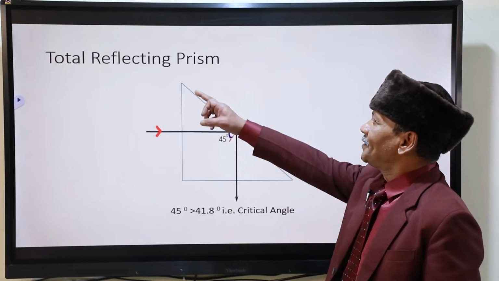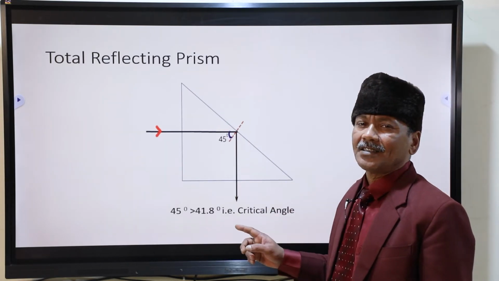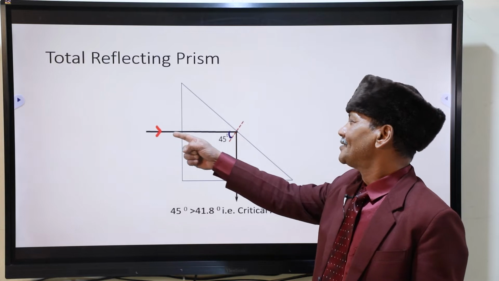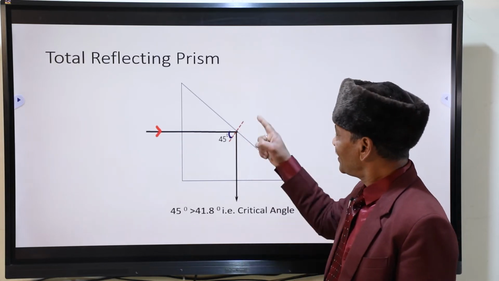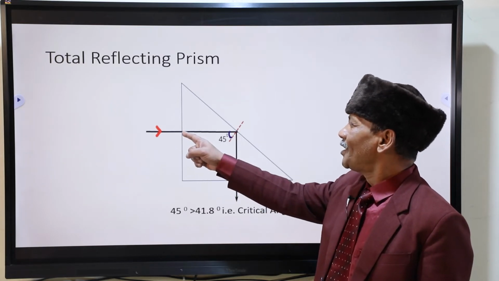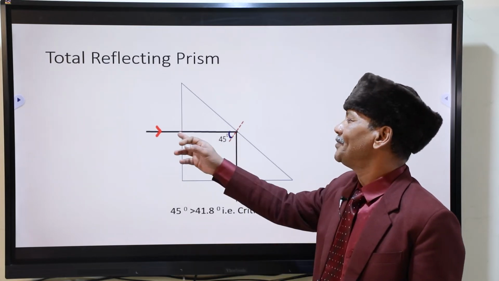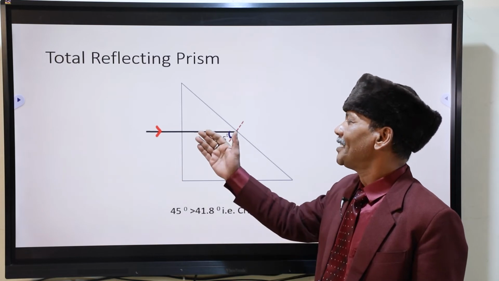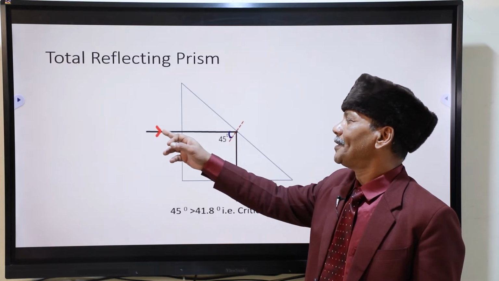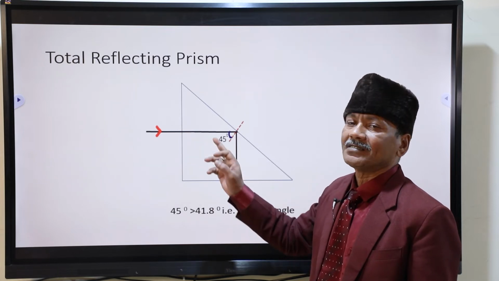Now, total reflecting prism. The right-angled prism acts as total reflecting prism. You can see the ray is coming here. It is getting reflected. First main concept is what? For normal incidence, there is no deviation. Angle of incidence is 0. Angle of refraction is also 0. That is, when the light ray falls perpendicularly, it does not have any deviation.